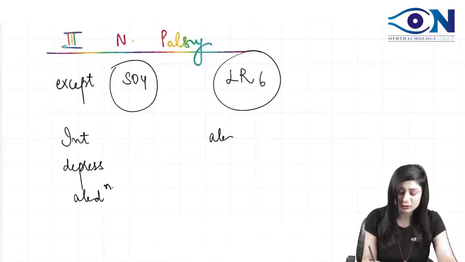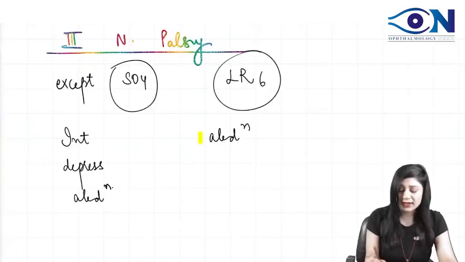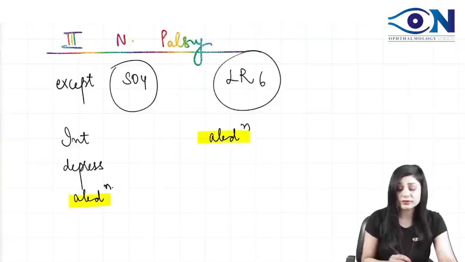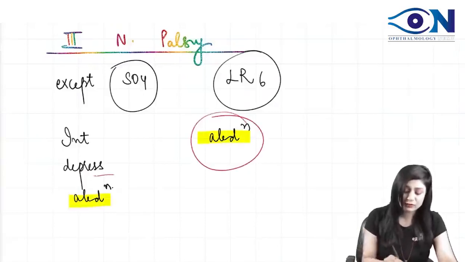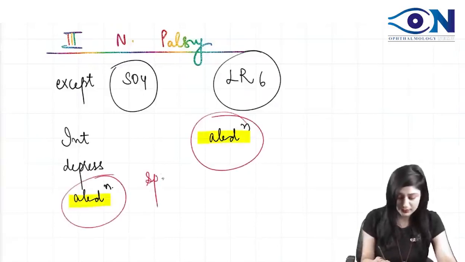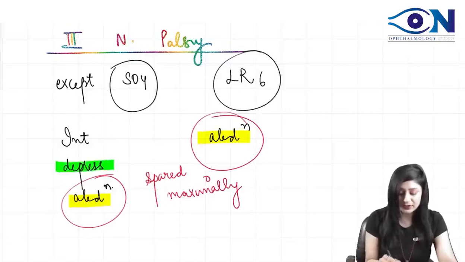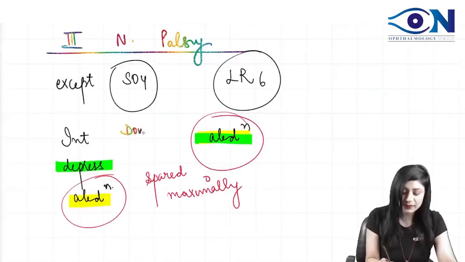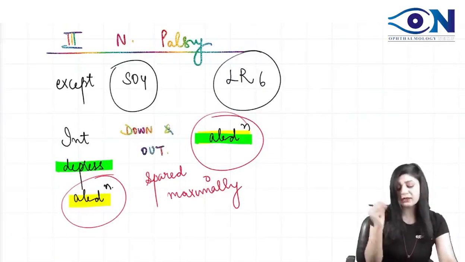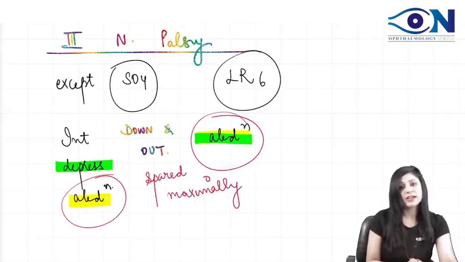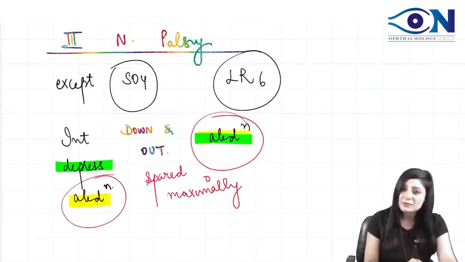Lateral rectus is also abduction. So basically abduction is spared in both. Therefore, this action will be spared maximally, and the eye will be depressed and abducted. So we can say that the eye will be in the down and out position, right? Third nerve palsy, very, very important.